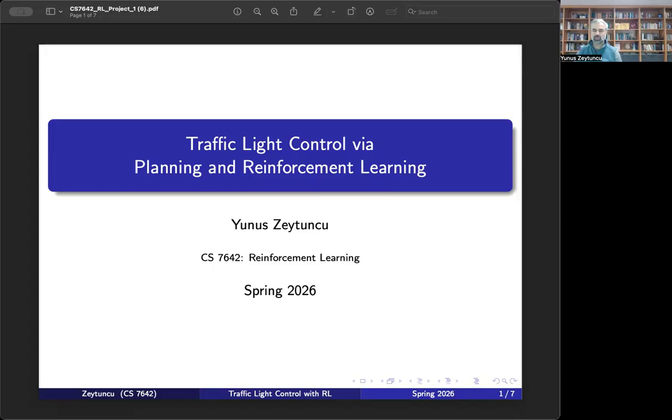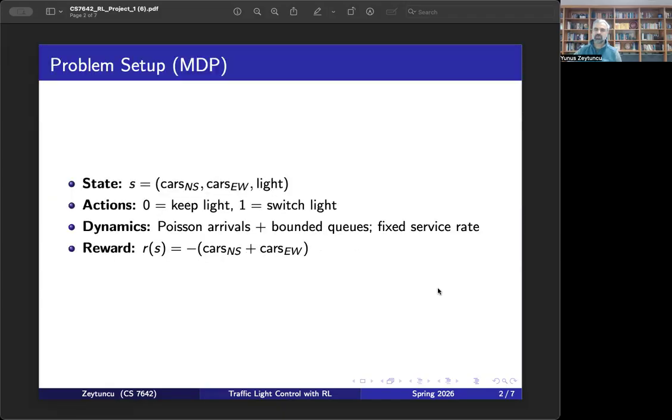This is for CS7642 reinforcement learning, project number 1. The project topic is traffic light control via planning and reinforcement learning. Like in any reinforcement learning problem, I will start with the environment and talk about our methods and results.